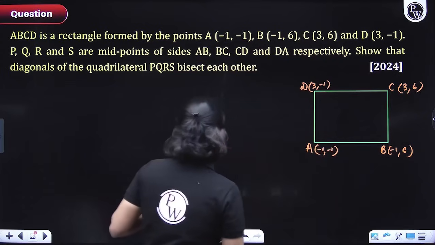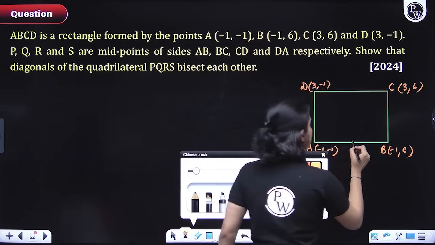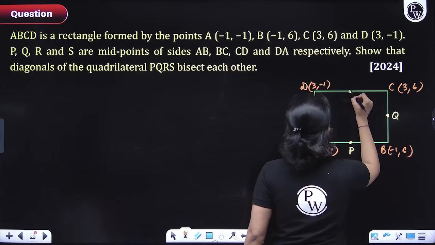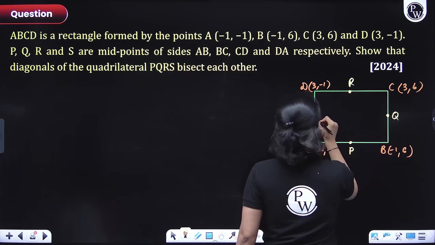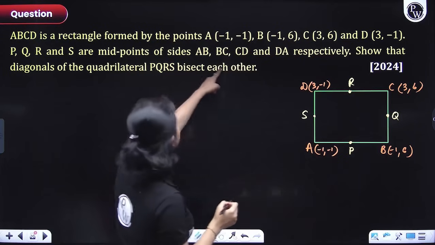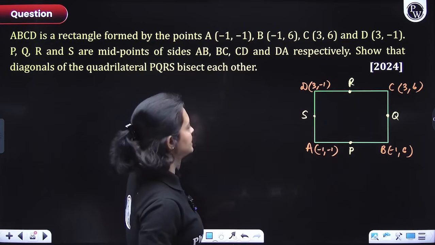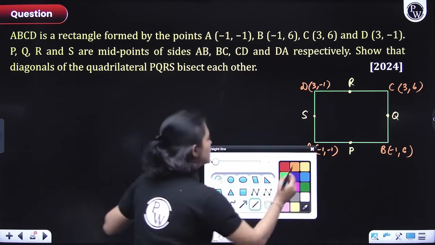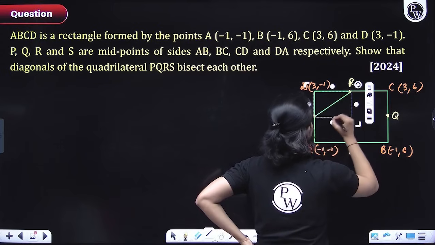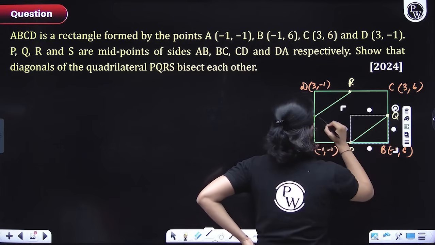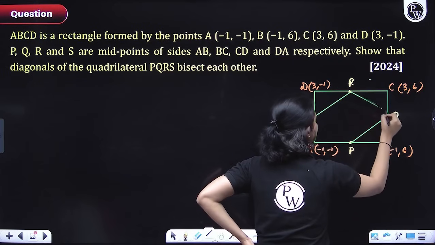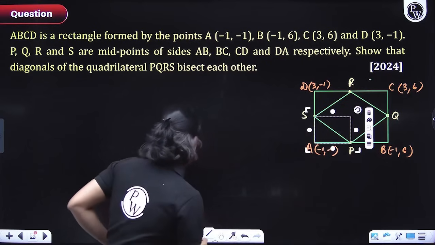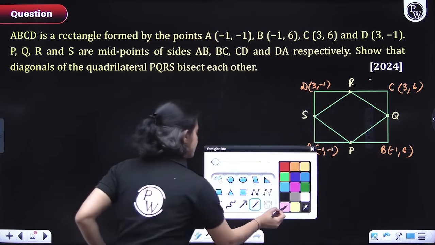Okay everyone, now they are saying that P, Q, R and S are the midpoints of AB, BC, CD and AD respectively, right? Okay, P, Q, R, S are on AB, BC, CD and DA. Now if you join P, Q, R and S, you get a quadrilateral. So here, let me join all of these. They are saying that if you join all these 4 points, you get a quadrilateral. We have to show that for this quadrilateral, the diagonals bisect each other.